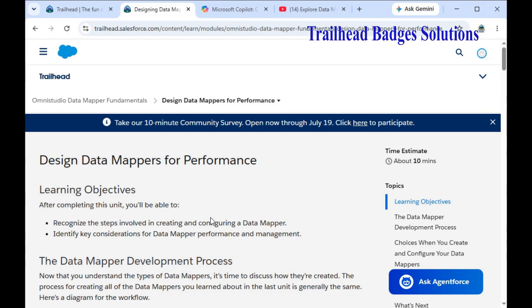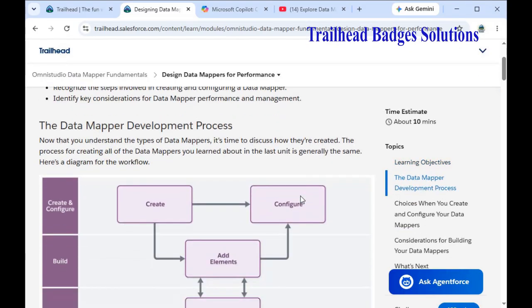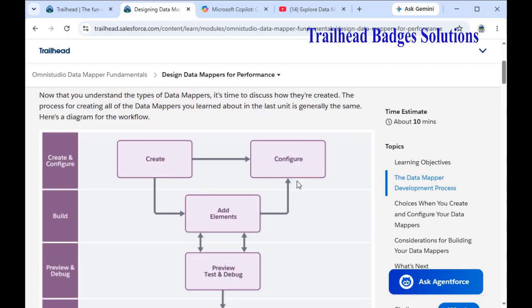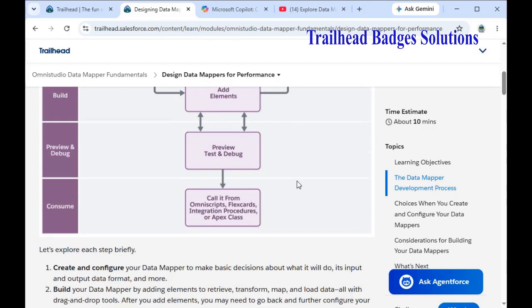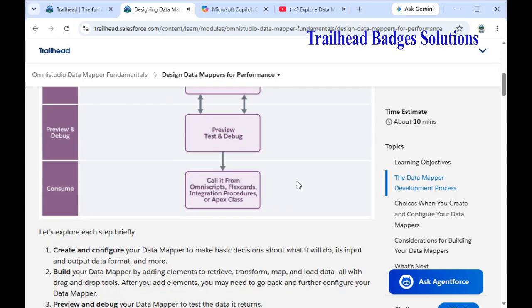In this video, we are going to complete the challenge of design data mapper for performance. Let's go and check the data mapper development process. Create and configure, next one is build, and the next step is preview and debug. And the final one is consume.